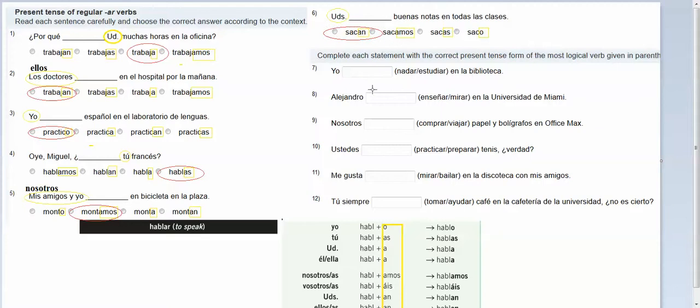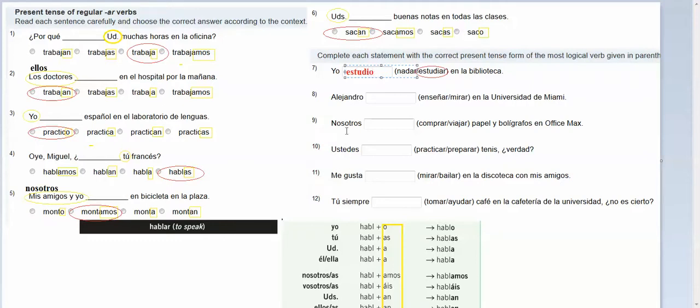Okay, so here you're gonna pick the verb and we're gonna conjugate it correctly. It says yo nadar estudiar en la biblioteca. Well, it makes most sense that you would be studying. So if I write in estudiar here, the first thing I'm supposed to do is get rid of my AR, and that's my stem, estudi. Yo is my subject. If I go down here, the ending I'm supposed to add is an O, and that's how I'd say I study.